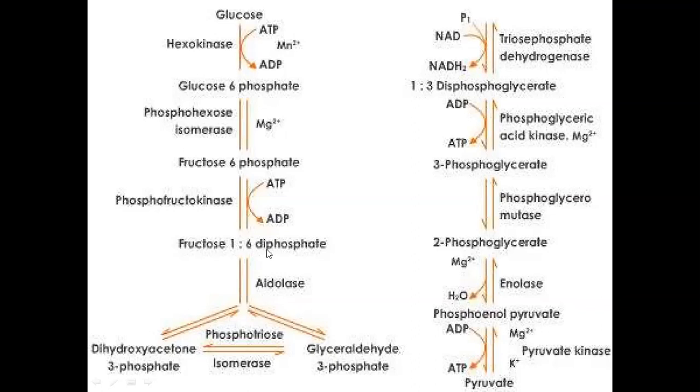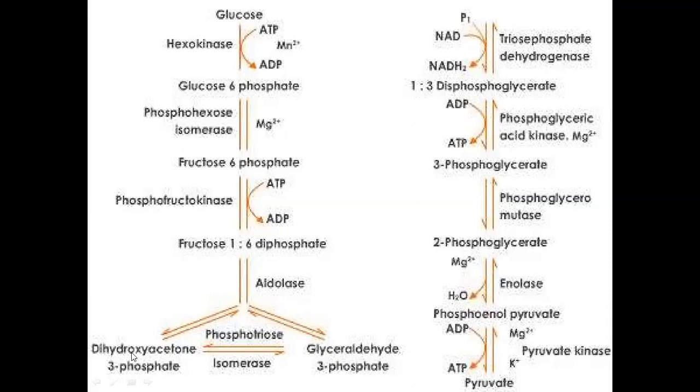And in the fourth reaction, fructose 1,6-diphosphate is split into 2 molecules. Till now, glucose, glucose 6-phosphate, fructose 6-phosphate and fructose 1,6-diphosphate all have 6 carbons.